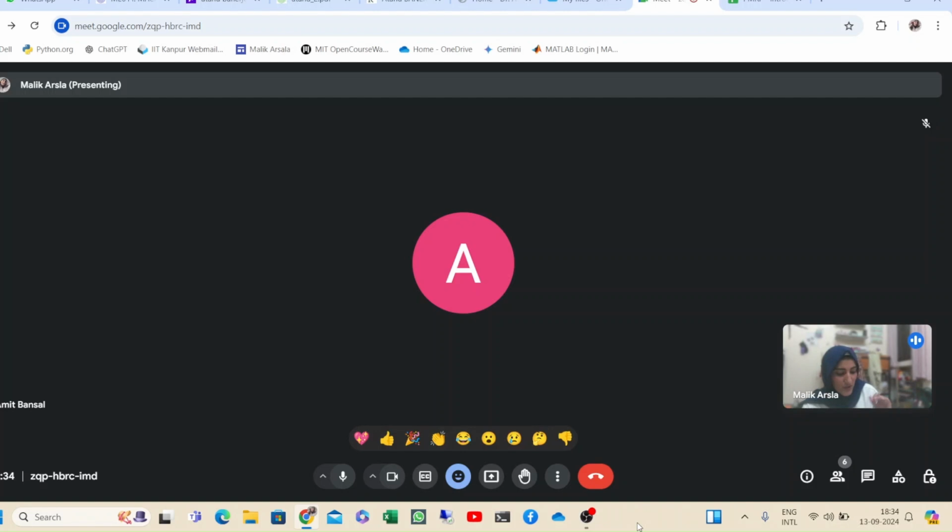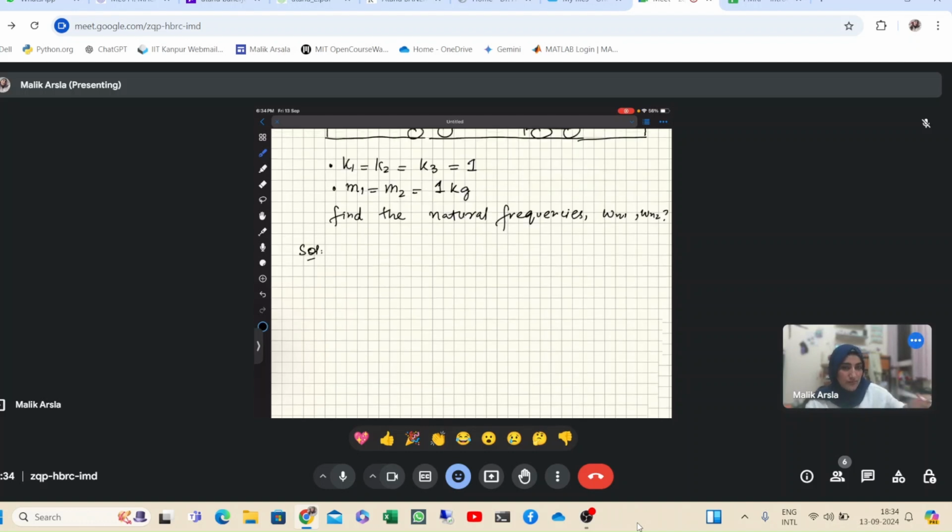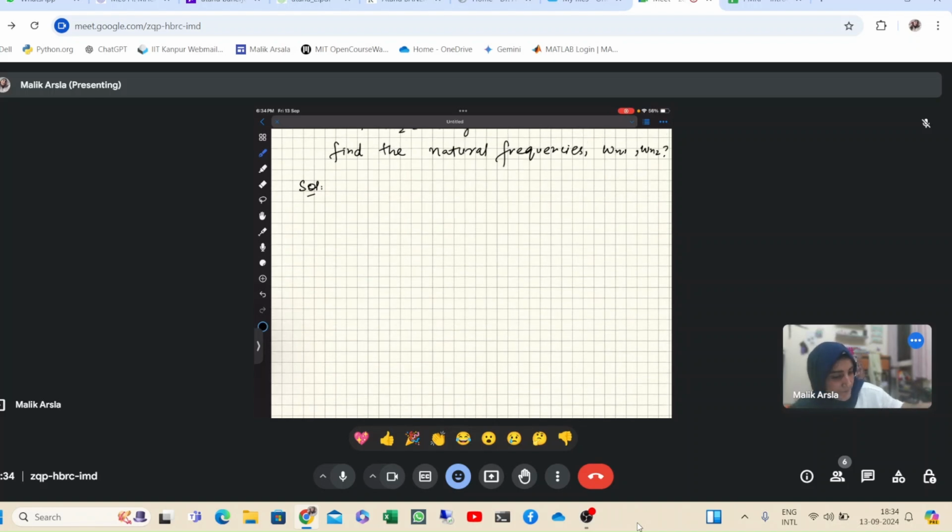So I will show you a different way, not different basically, just we can do the calculations with a matrix notation instead of proposing the solution as x is equal to X sine omega t and solving the equations. We can write down the equations in matrix form and then we can find the answer. I will show you both the methods in two questions. So you can try along with me, and you can start doing this question as well.